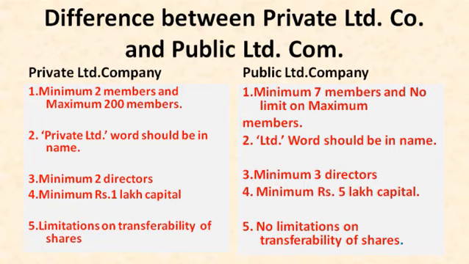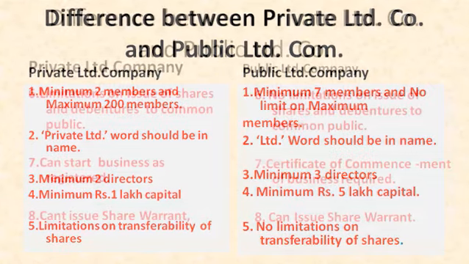Next, fifth point, in a private limited company, there are limitations on the transferability of the shares. Means the ownership of the shares cannot be transferred from one person to another easily. There are some limitations made by the law. In a public limited company, the ownership of the shares can be transferred from one person to another easily. Means there are no limitations on the transferability of the shares.